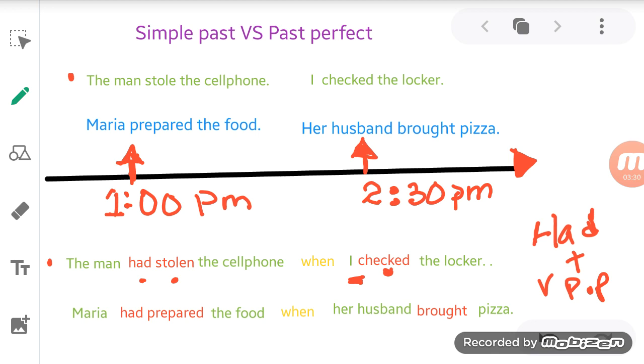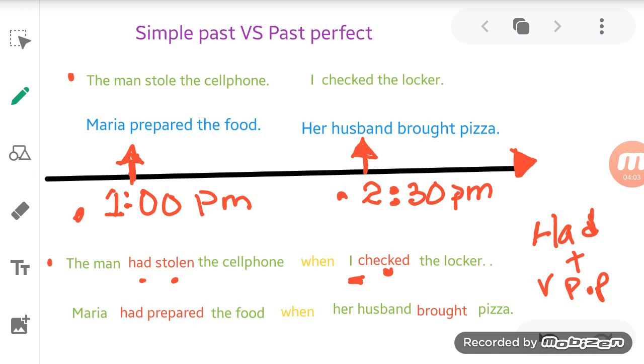We have another idea. Maria prepared the food at 1 p.m. Her husband brought pizza at 2:30. For example, Maria was very happy and she said, "Oh my God, today I'm going to cook something very delicious for my husband." So she prepared the food, very happy, and she was waiting for him. But what happened when he came from work, he brought pizza. So she was very disappointed because she had prepared something for him, but then he was thinking about pizza.